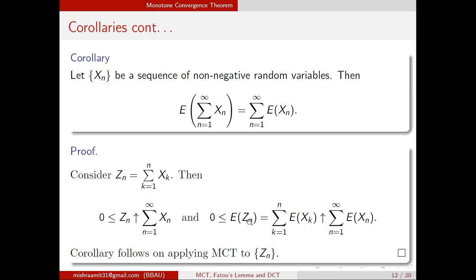But what are we saying? We are saying that Zn converges to this random variable, and expected Zn converges to this. By the monotone convergence theorem, we know that if Zn converges to, for example, Z, then expected Zn converges to expected Z. So this quantity written here is expected Z, nothing else. This was the proof using the monotone convergence theorem.